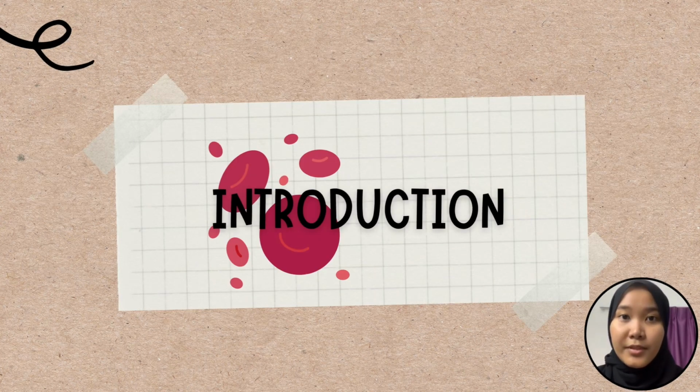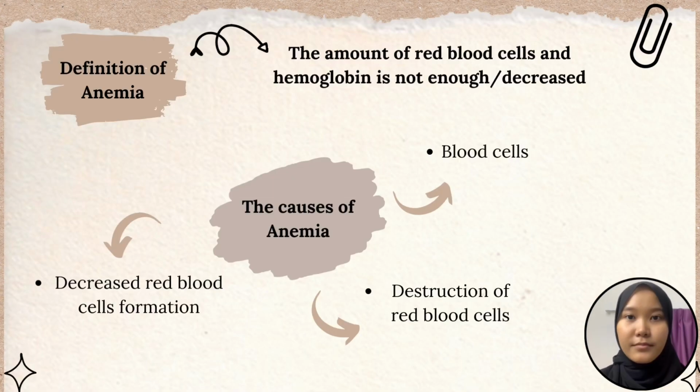So I will explain more about the introduction part in this video. The definition of anemia is that the amount of red blood cells and hemoglobin is not enough or decreased. Low hemoglobin will make someone quickly get tired when doing some activities.